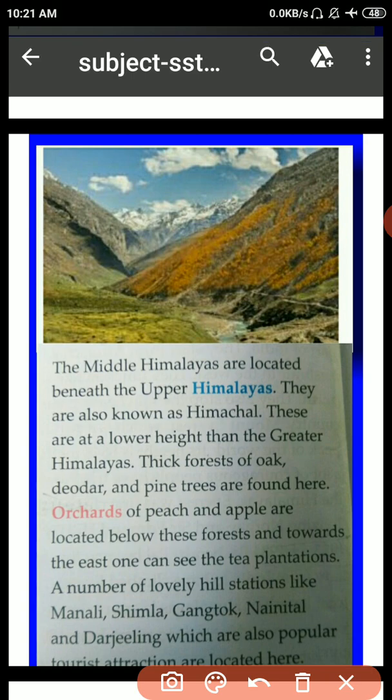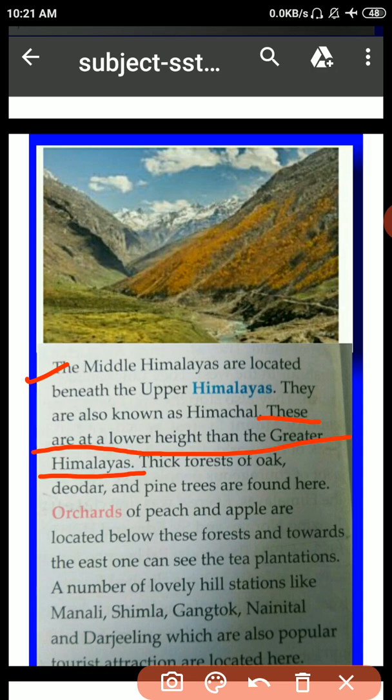Now students, this is the Middle Himalayas. The Middle Himalayas are located beneath the Upper Himalayas. They are also known as the Himachal. So the middle of the Himalayas or the south of the Himadri range is also known as Himachal. These are at a lower height than the greater Himalayas. It is an important thing, students.